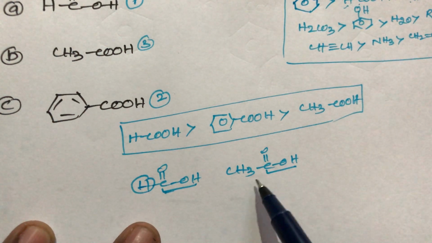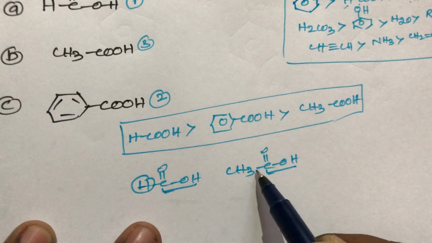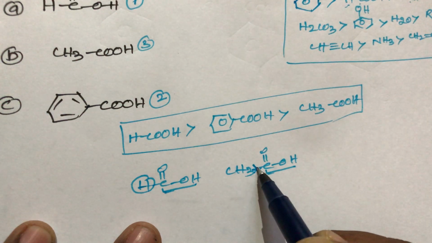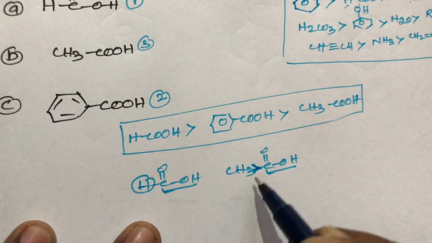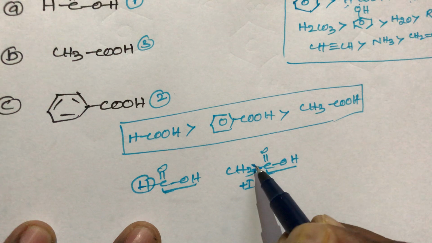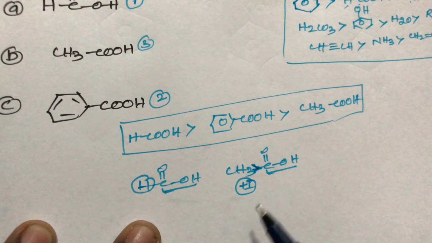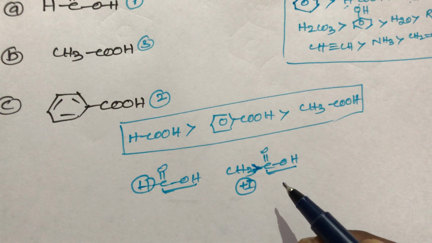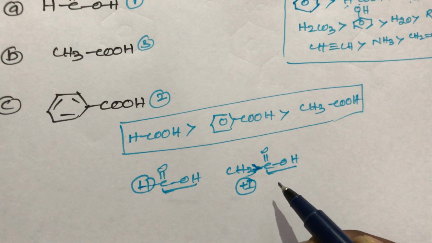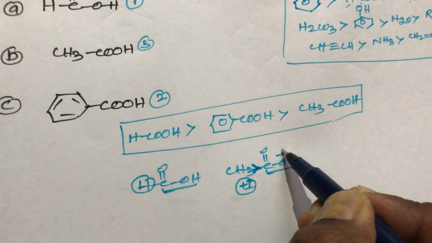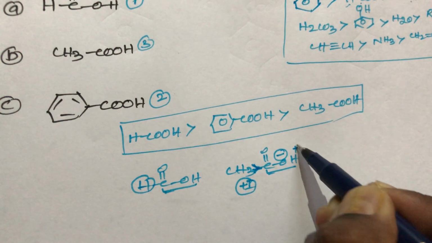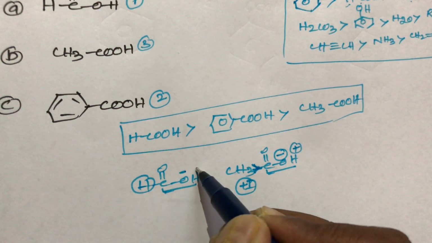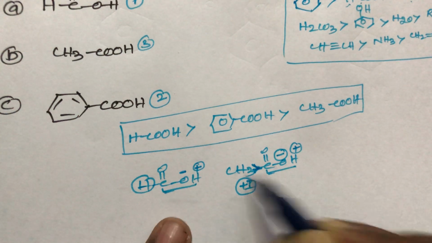But in the second compound, beside the COOH group a CH3 group is there. What is the role of CH3? CH3 shows a plus I effect. What is the role of a plus I group? A plus I group means an electron releasing group. Here the oxygen has a negative charge and the hydrogen has a positive charge, and here also the oxygen has a negative charge and the hydrogen a positive charge. These both are equal charges.